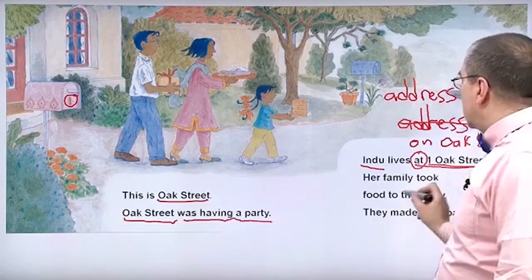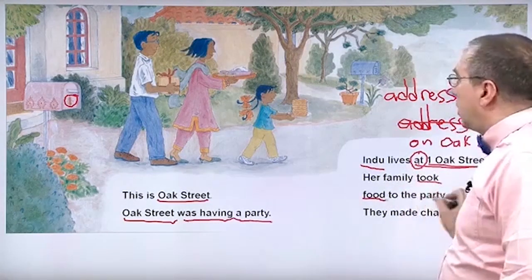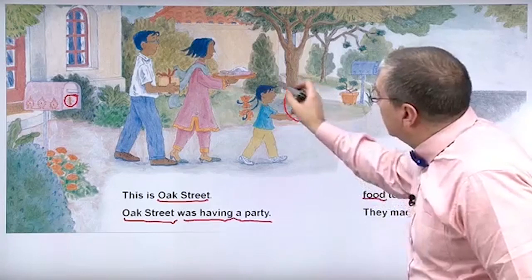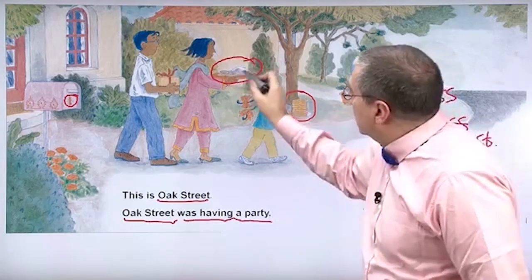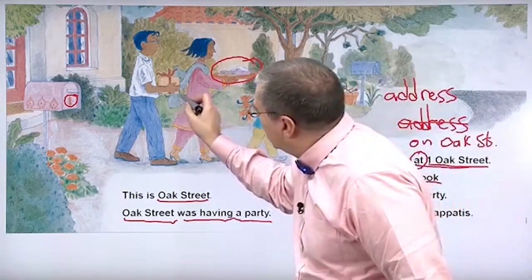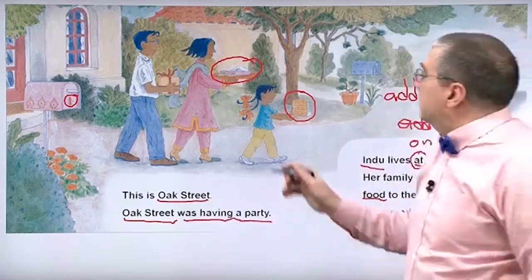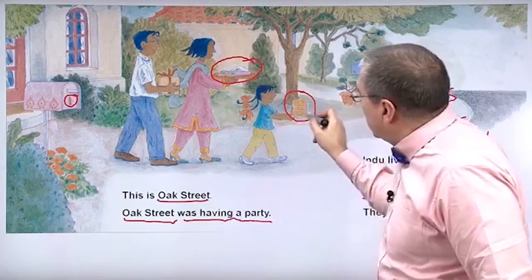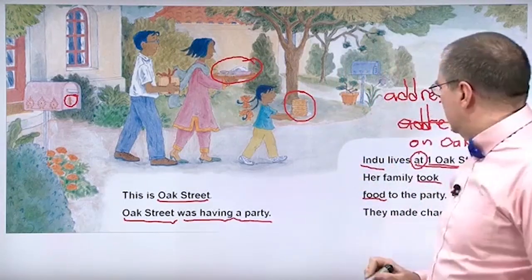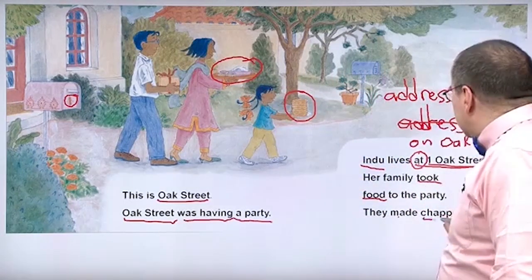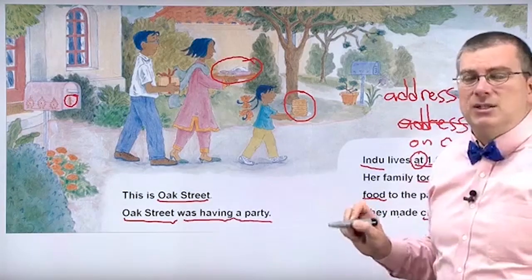Her family took food to the party. You can see the food that they took. They took this food. And also there's something here. This isn't food. Maybe it's food. It's a present. It's a gift. But you can see the food is here and the food is here. What is that food? They made chapatis.